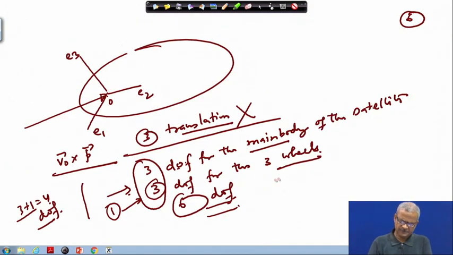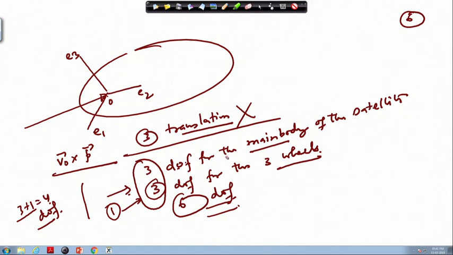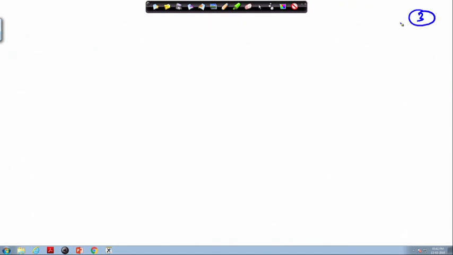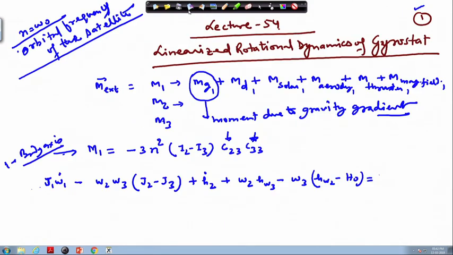Here a 6 is written, this should be 2, this is 2 and then this is 3. So here we are writing the gravity gradient term, which is J2 minus J3 times C23 times C33.